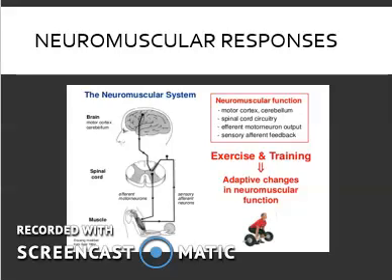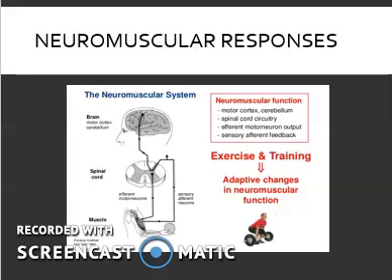Neuromuscular System, Alex Lees. On this slide, I'm just going to explain how the neuromuscular system responds to exercise. There are many different factors that happen when you exercise, but the main one is increased rate of nerve impulses. Golgi tendon organs send information to the central nervous system about the strength of the muscle contraction.